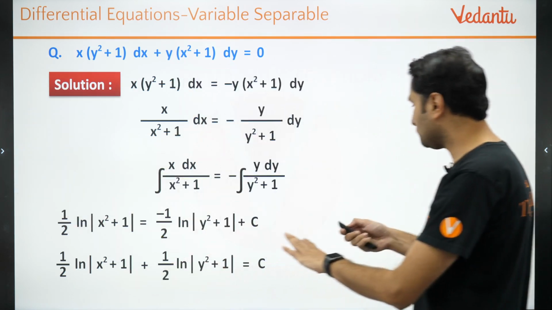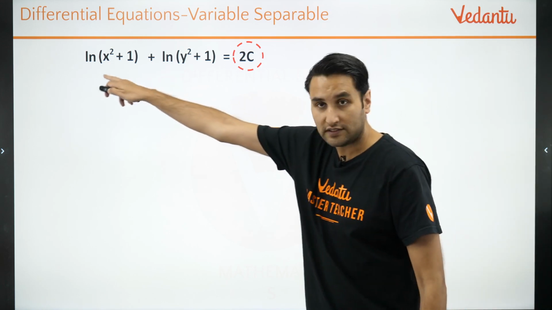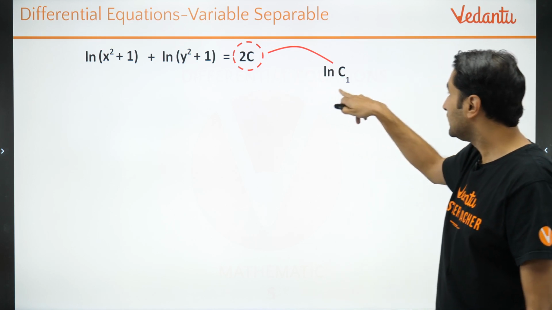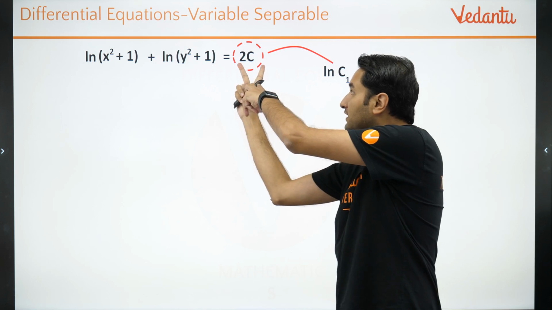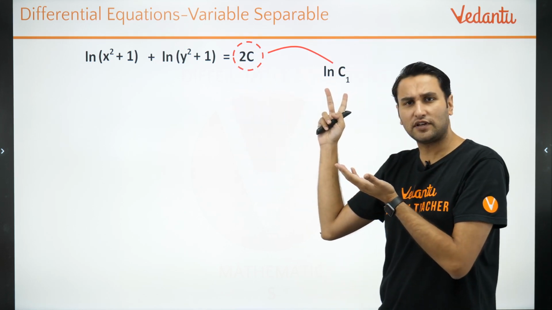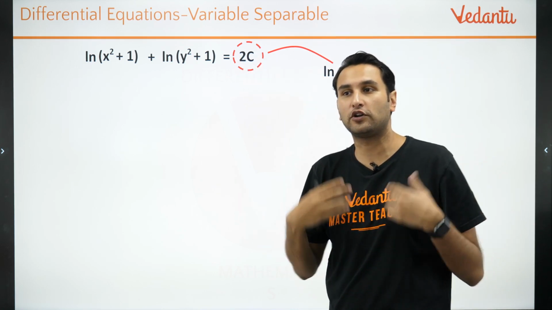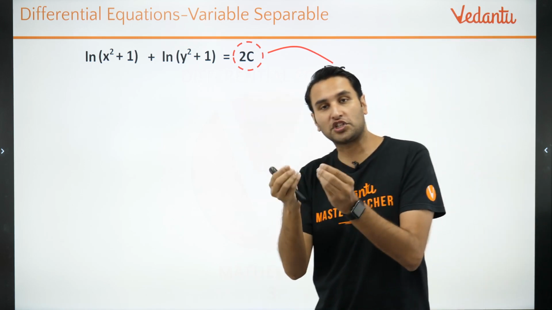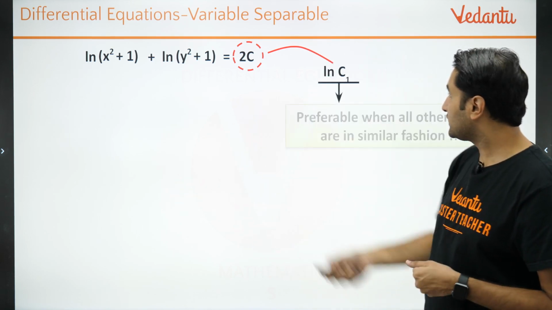तो ये कैलकुलेशन बच्चों बहुत इंपॉर्टेंट है. So I will again show you the calculation. क्या किया अपन ने? मैं half का 2 took to the other side, became 2c. I wrote 2c as ln of some other constant. So basically rather than writing it as 2c, I wrote it as ln c1. भाई ये भी कांस्टेंट है, ये भी कांस्टेंट है. I am just changing the format of writing the constant. Why? Because of that my question का, my answer का format will change, right? So क्या किया? Next step.